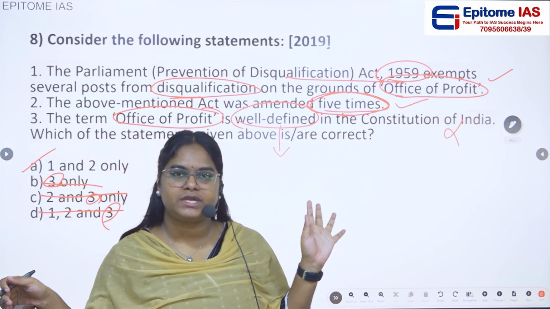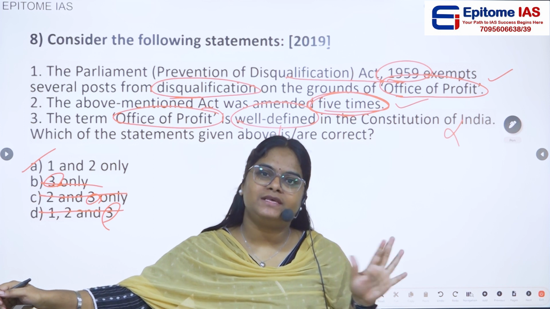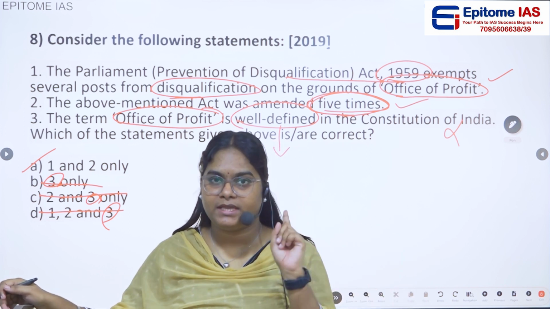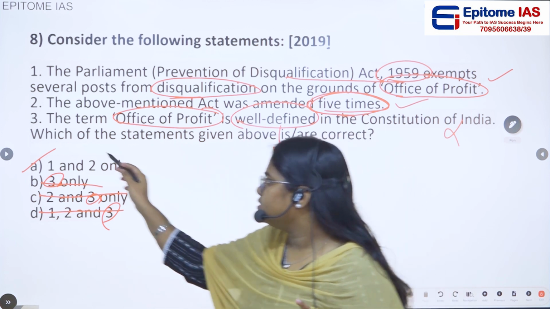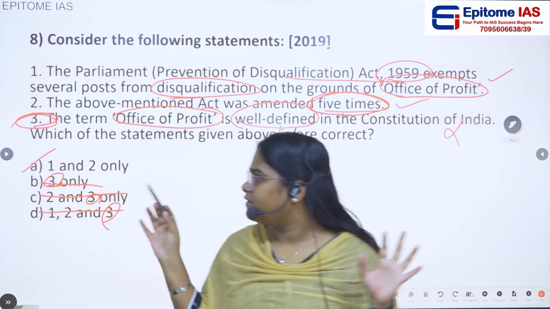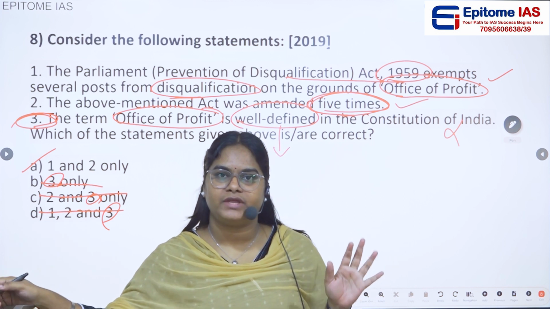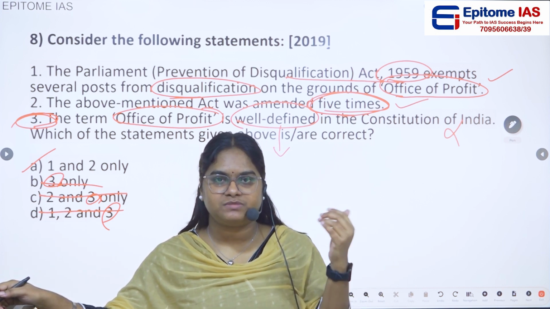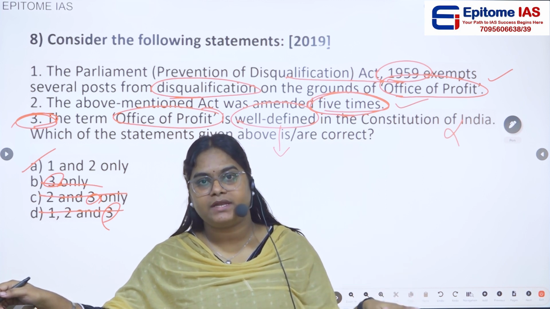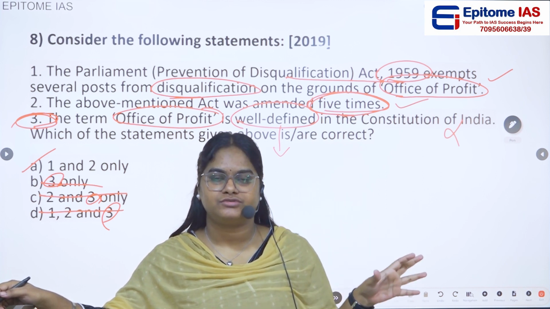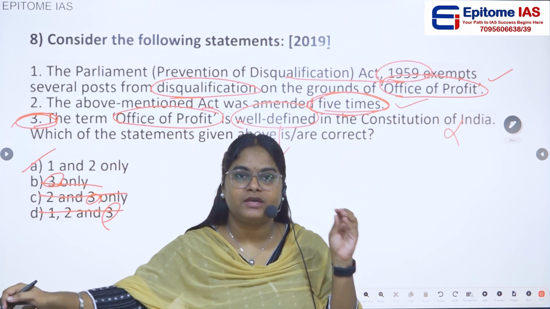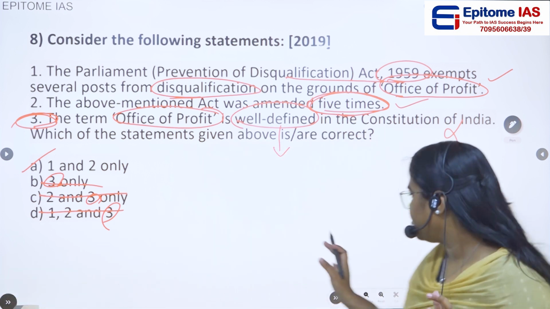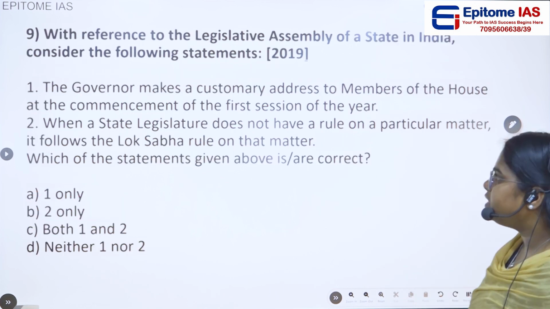So for the first two statements, many aspirants don't know whether they are right or wrong. But to solve this question, the only thing you have to know is the third statement. You should know that yes, office of profit is a term mentioned in the Constitution, but it is not well defined in the Constitution. This is a basic fact. If you know this fact, you are able to solve this particular question. Okay, then let us go to the next question.